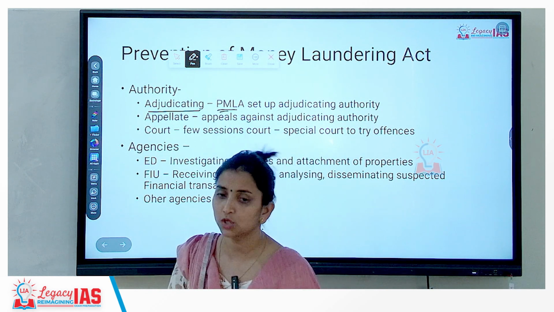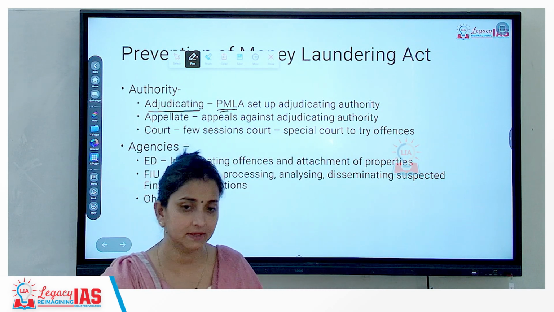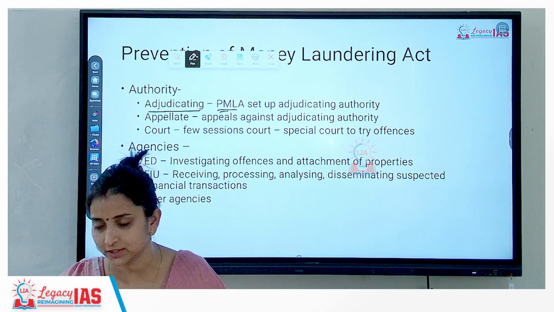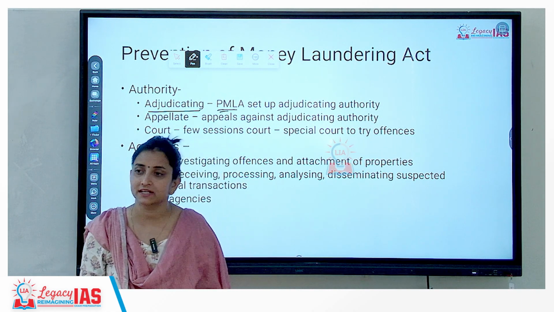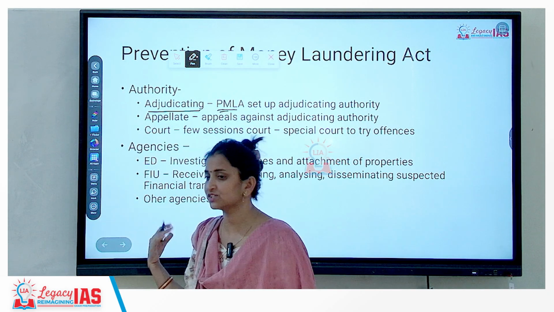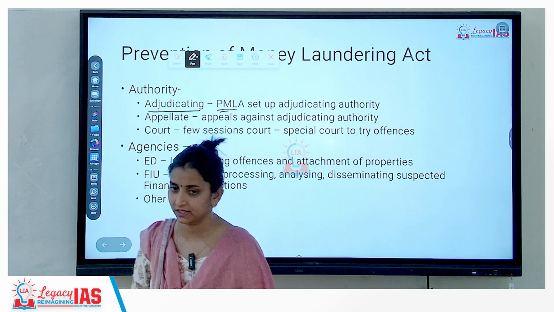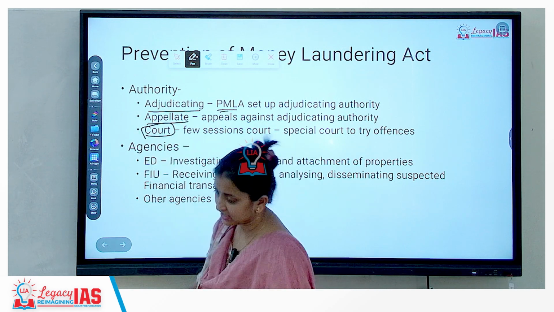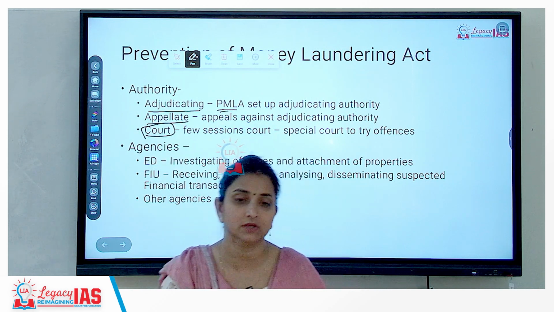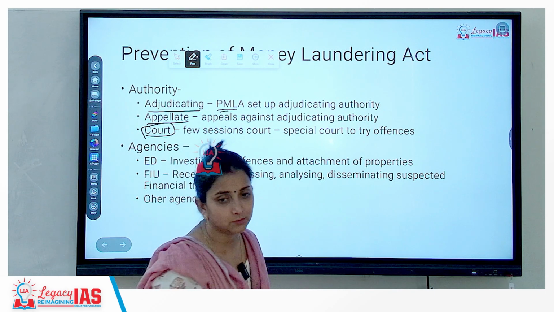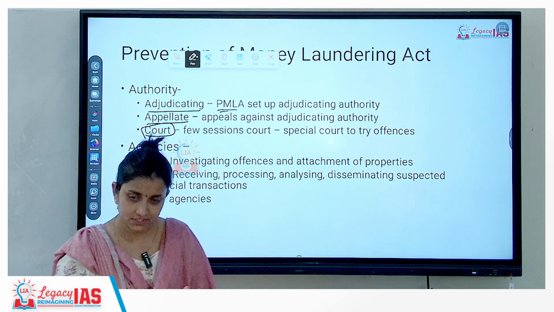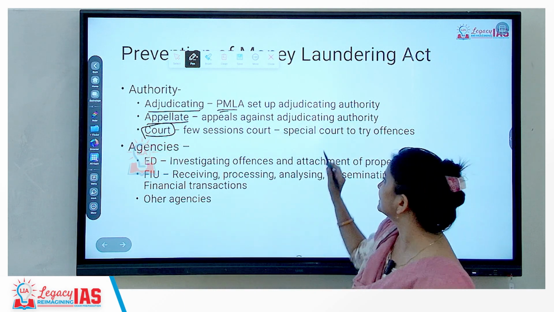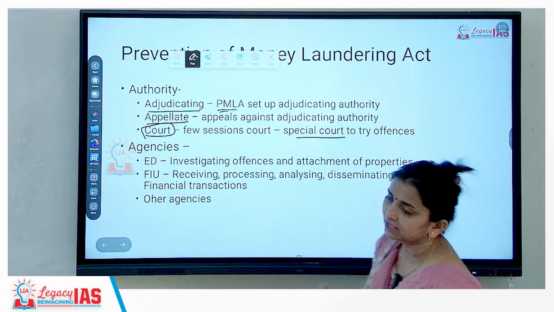If a person is not satisfied with the decisions taken by the adjudicating authority, then they have an option of going to the appellate authority. To the appellate authority, they can make an appeal against whatever decisions have come from the adjudicating authority. So that is the second body. The third body is the court, that is the sessions court. You can go to the sessions court if you are not happy with the decisions, and some sessions courts have been designated as a special court to try the offences under PMLA.